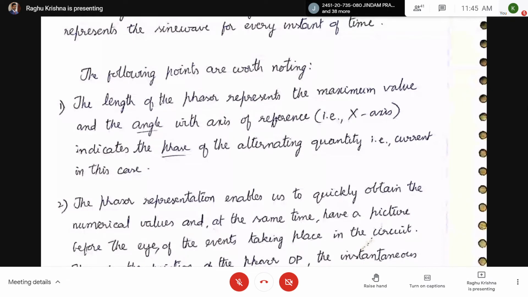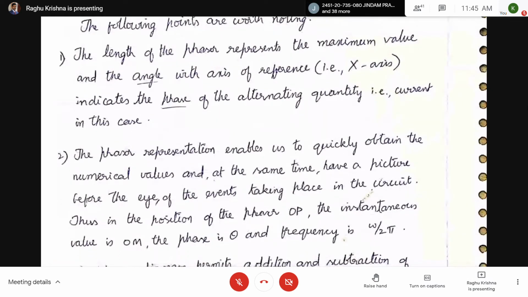Now here, the phasor representation enables us to quickly obtain the numerical values, and at the same time have a picture before the eye of the events taking place in the circuit. Here we have taken only the current. In general, you are going to have voltage and current phasors. So we can tell when the current is lagging, when it is leading, and when it is in phase with the voltage.